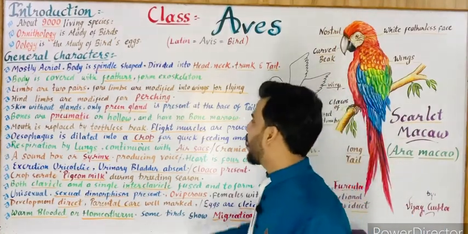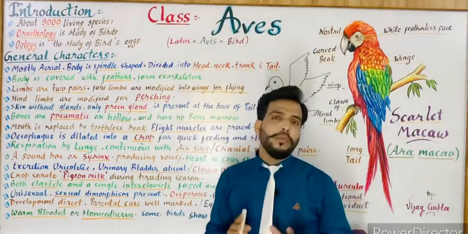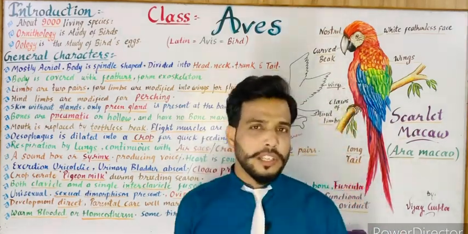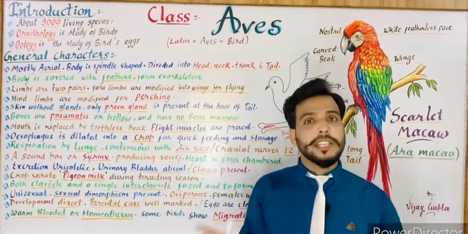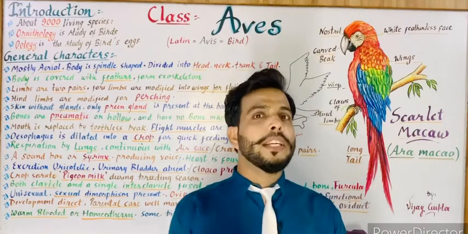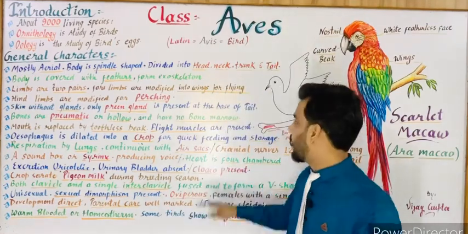Next is, flight muscles are present. In birds, flight is a very special feature, and for this, flight muscles are present, and these muscles are attached with its bony skeleton, so the flight muscles are found.